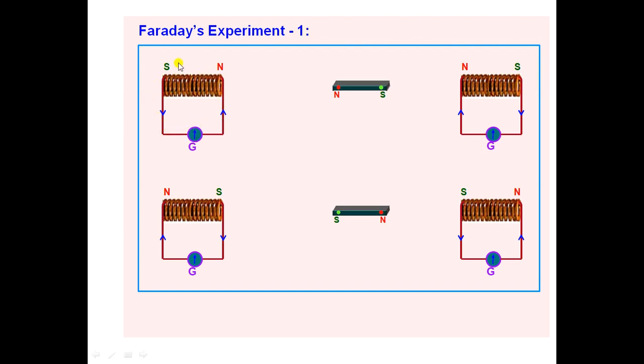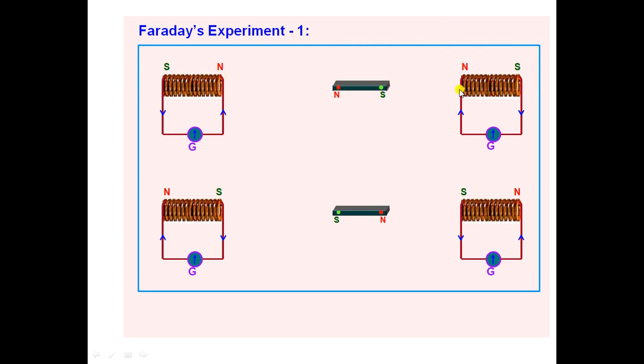The current flows in the anti-clockwise direction, and since this end behaves like an N pole, it opposes the motion of the bar magnet.